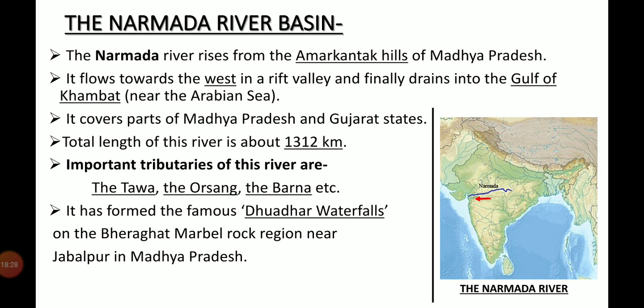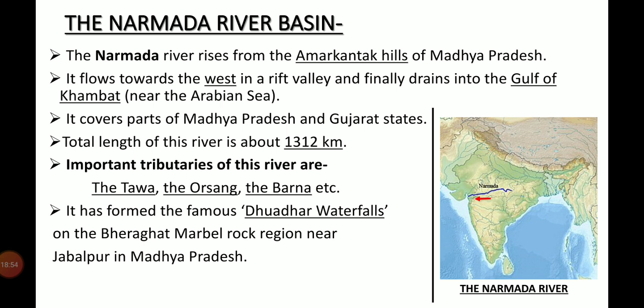There are numerous small streams flowing west of the Western Ghats. The Narmada and the Tapti are the only two long rivers which flow west and do not make a delta. The drainage basins of the peninsular rivers are comparatively small in size. The first peninsular river is the Narmada.